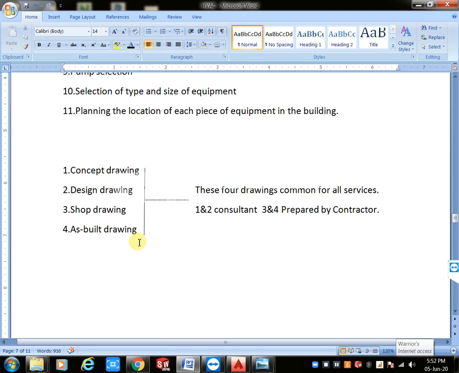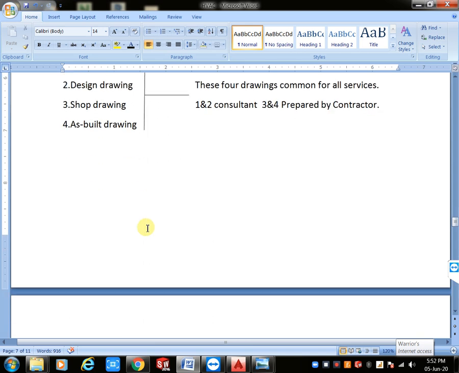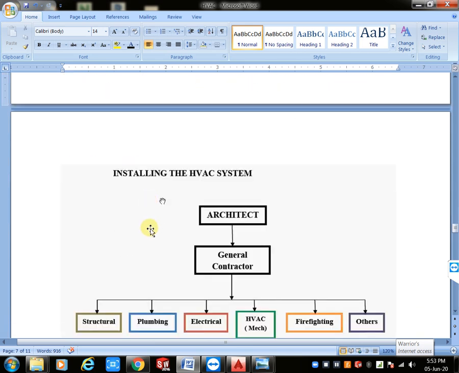Next, actually in the HVAC concept we have four conditions. What is the first condition? The first condition is designing. Designing means we want to follow our standards, right? We follow our standard and decide how much tier we require, how much machine capacity we want to take, which type of machine and which type of duct we are taking, and which type of material we want to select. That comes under designing. Drafting means we give the entire 2D layout by using AutoCAD software. In that condition we complete designing and drafting.